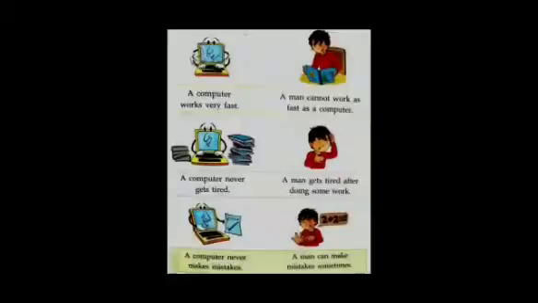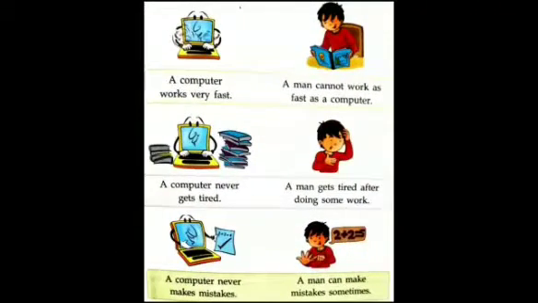Next, we are going to see some differences between humans and computers. The computer can work very fast, but man cannot work very fast. The computer never gets tired or bored after some work, but man can get bored and tired after some time. The computer never makes a mistake, but man can make mistakes.